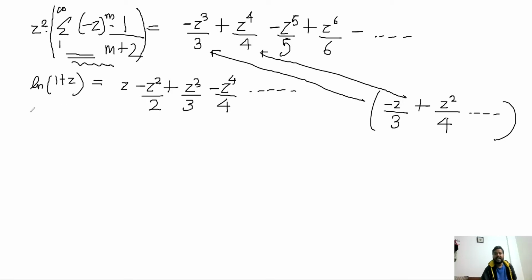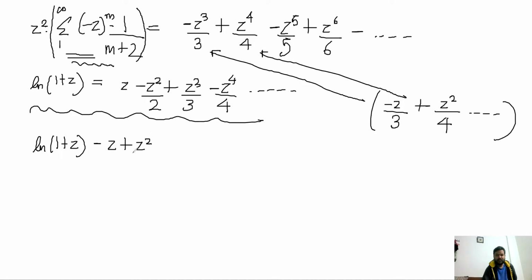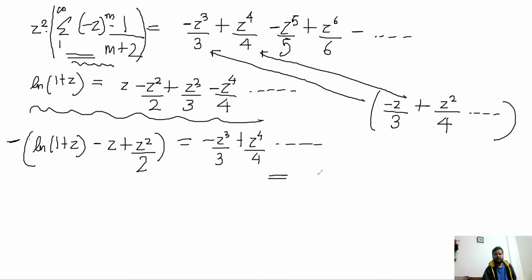And now you look at ln(1+z) as z minus z^2/2 plus z^3/3 minus z^4/4. Then you can see easily that ln(1+z) minus z plus z^2/2, multiplied by minus, is equal to minus z^3/3 plus z^4/4 and so on, which is equal to z^2 into the required second series.